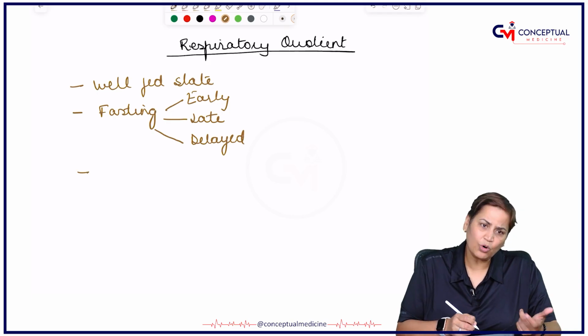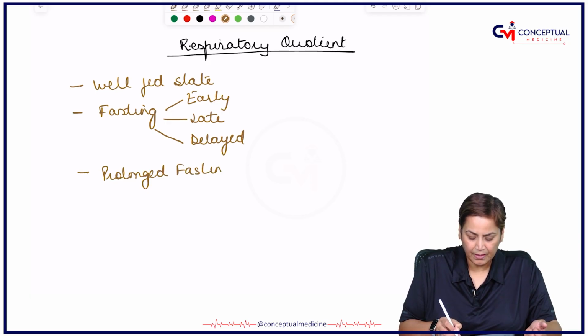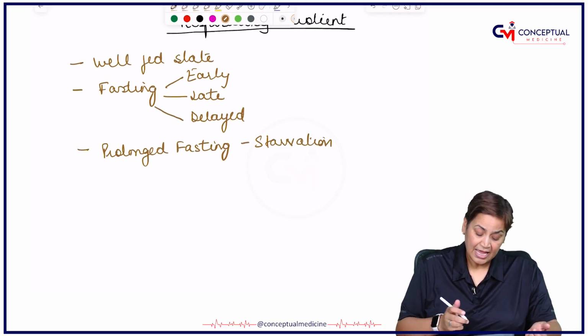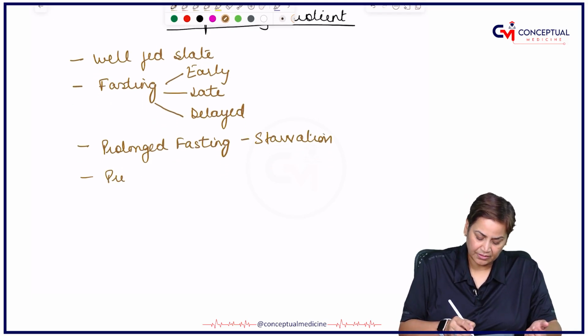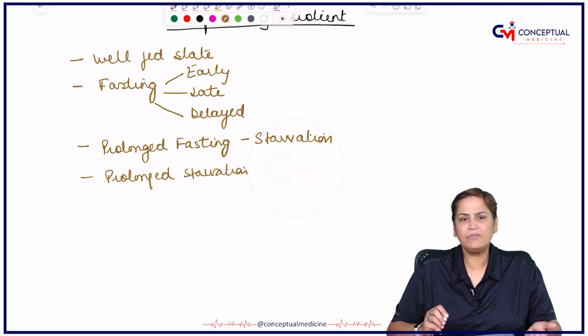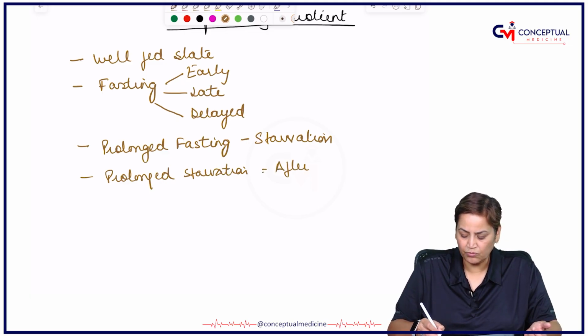And if we talk about prolonged fasting, it is known as starvation. Then also our body is intact. Prolonged starvation, there is a time period for everything. If we are not eating for 2-3 days, then the body undergoes prolonged starvation, so it will be after 3 to 4 days.